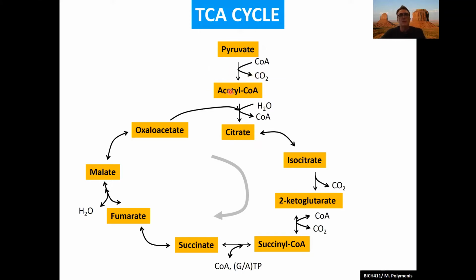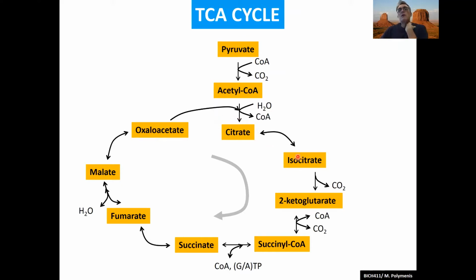Acetyl-CoA is a very common and fundamental metabolite in the cells. It's sort of an activated form of a 2-carbon unit. This is actually the carbon that's going to enter the TCA cycle. So you start with 3, we have 2, and the 2 carbons will enter the TCA cycle in the form of acetyl-CoA. And then the way it's going to happen is the 2 carbons will join with oxaloacetate, which is a 4-carbon unit. So 4 plus 2 will give you a 6-carbon unit.